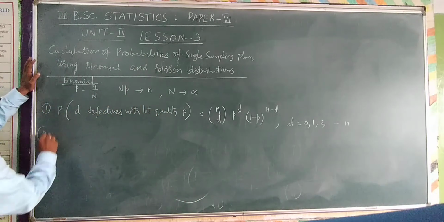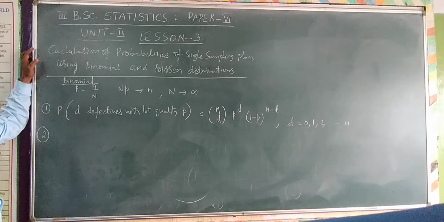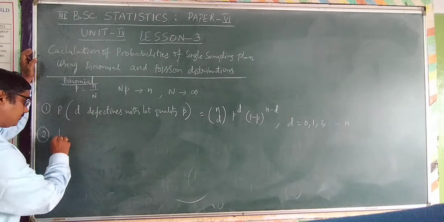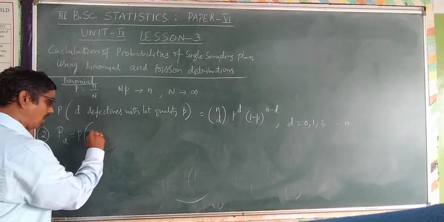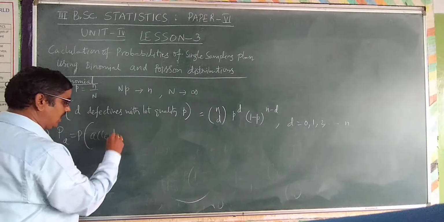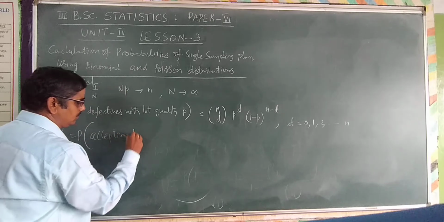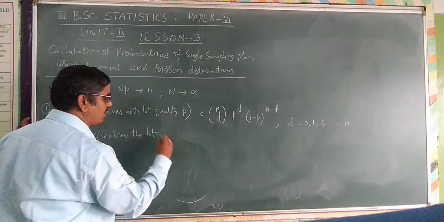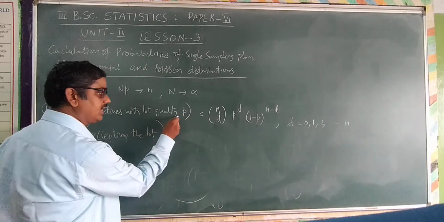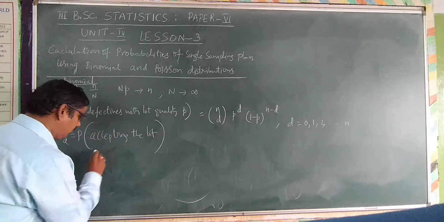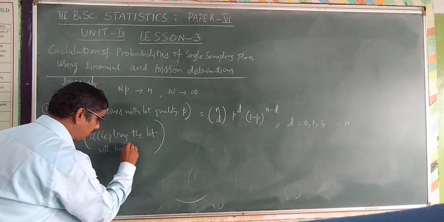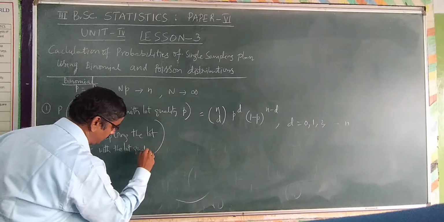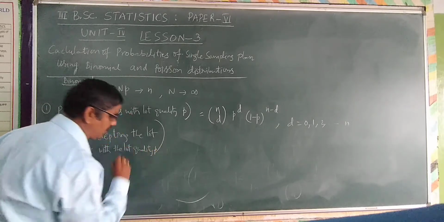Now another probability: the probability of accepting the lot, that is Pa, which is always written with lot quality small p.